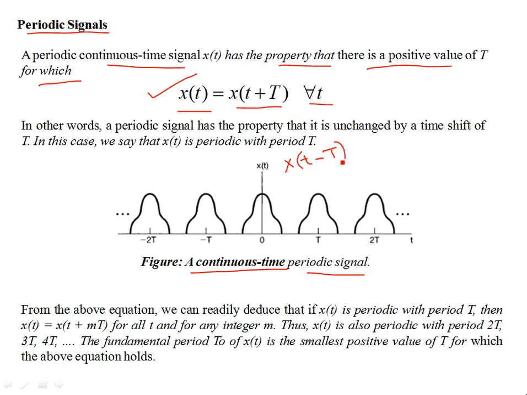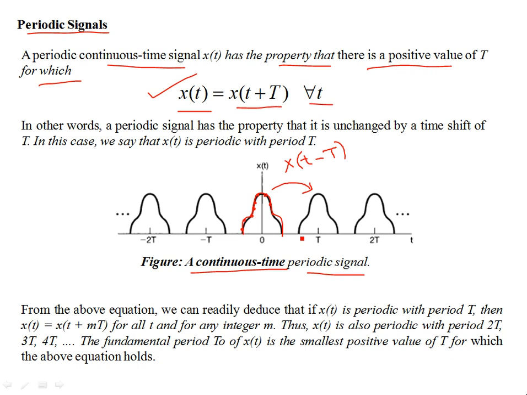If I delay this by capital T, then all the points, all the samples that constitute x(t) in this part of the signal are going to be shifted by the amount capital T towards right.